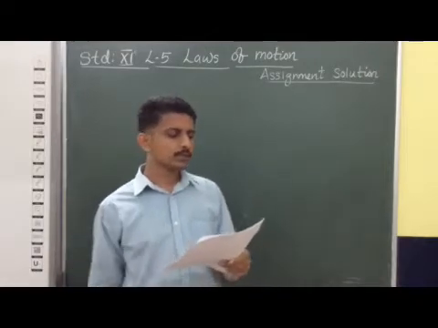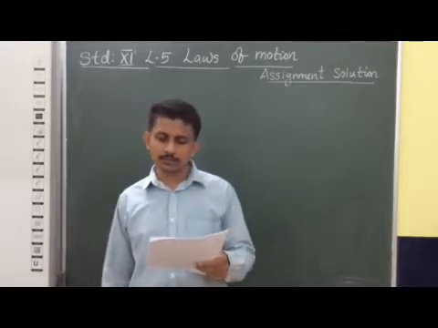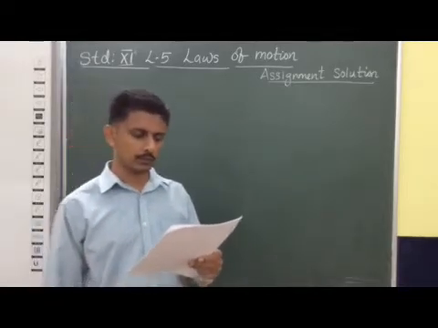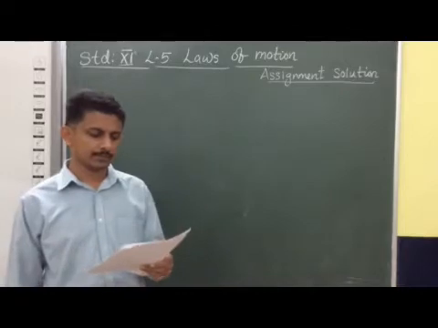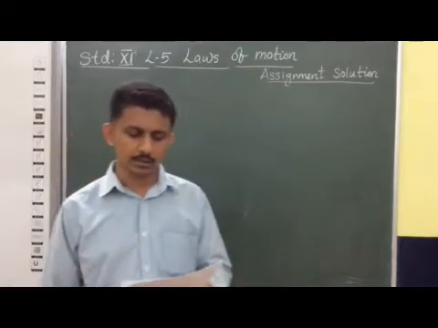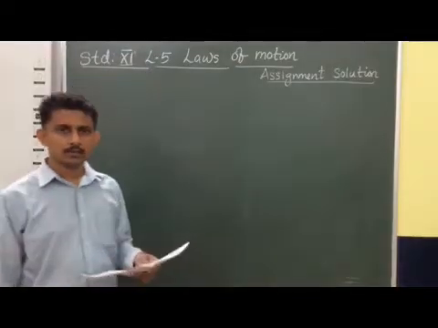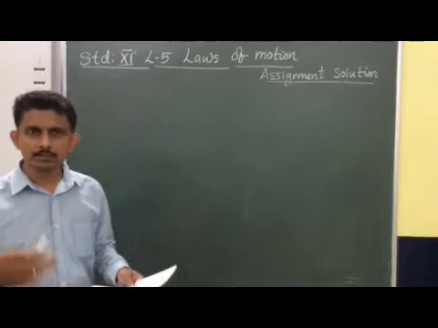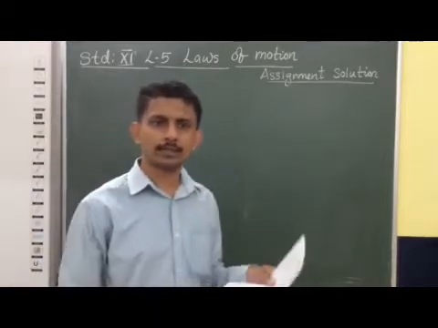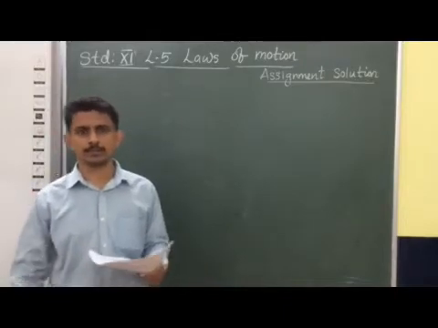So the first question is this. Determine the maximum acceleration of the train in which a box lying on its floor will remain stationary. Given that the coefficient of static friction between the box and the train floor is 0.15. So we have to find the maximum acceleration the train can have so that the box still remains stationary.